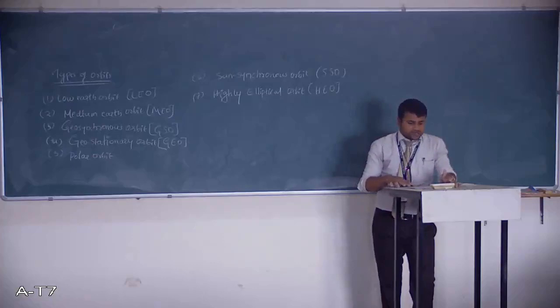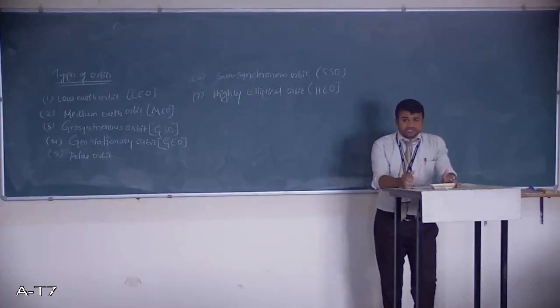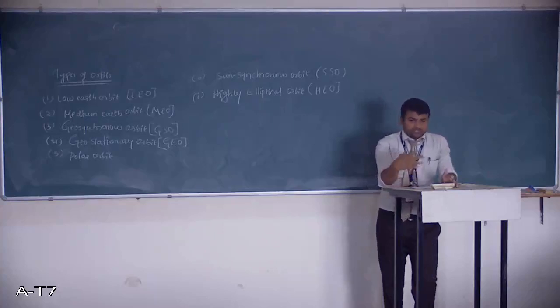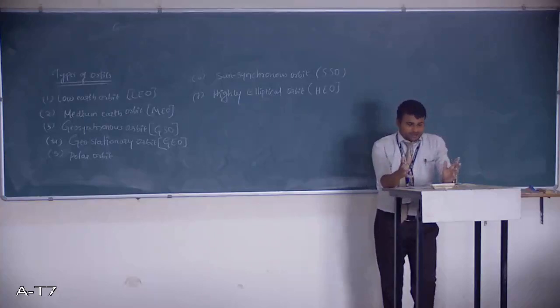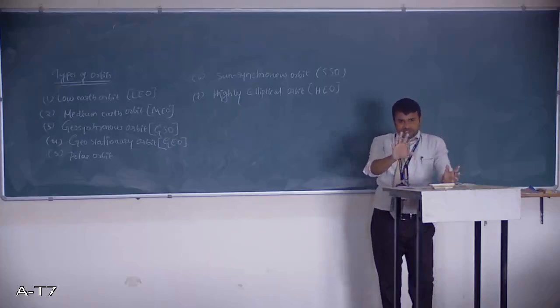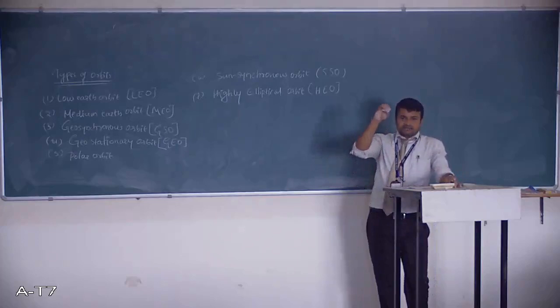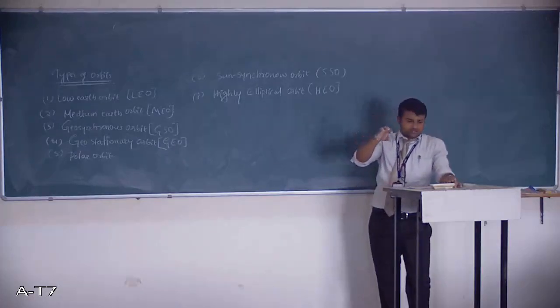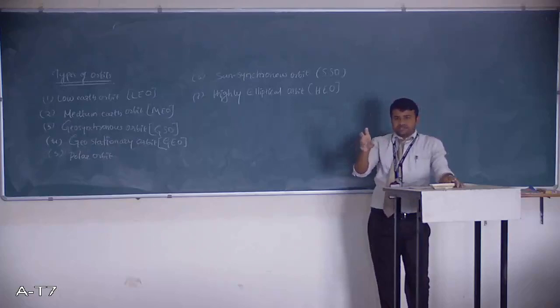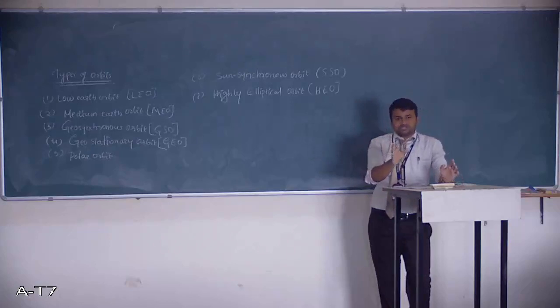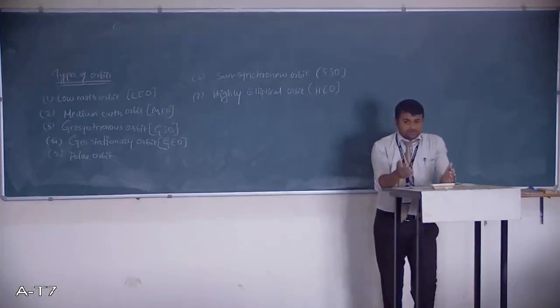So next is geosynchronous orbit. Its orbital speed matches the Earth's rotation. That means the same speed at which the Earth is rotating, the satellite is also rotating. If you place a satellite in this GSO, or geosynchronous orbit, the satellite will remain in the same place. As the Earth rotates, it rotates with the same speed.